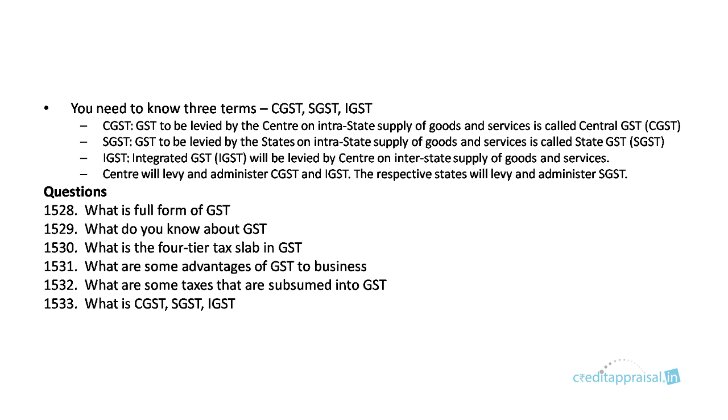So you need to know three terms: CGST, SGST, and IGST. So CGST, central GST, that is GST to be levied by the center on intra-state supply of goods and services. SGST will be GST to be levied by the states on intra-state supply of goods and services. IGST, integrated GST, will be levied by the center on interstate supply of goods and services. So center will levy and administer CGST and IGST, whereas respective states will levy and administer SGST.